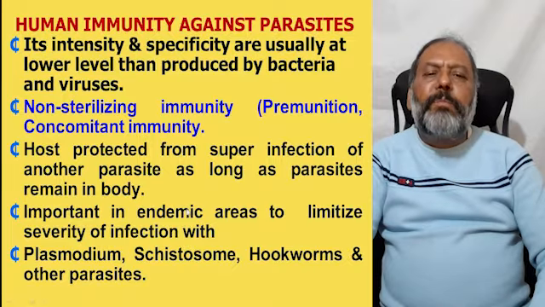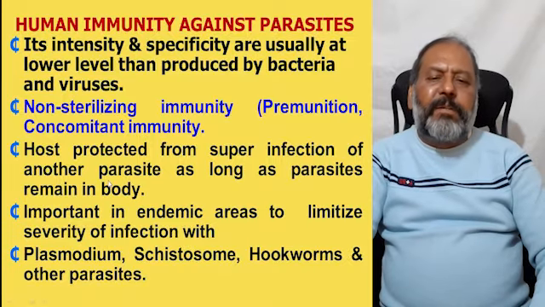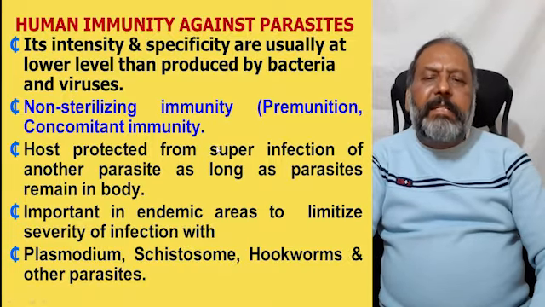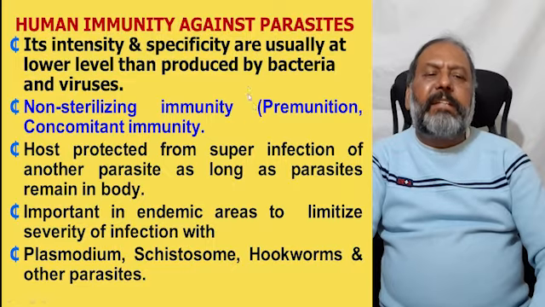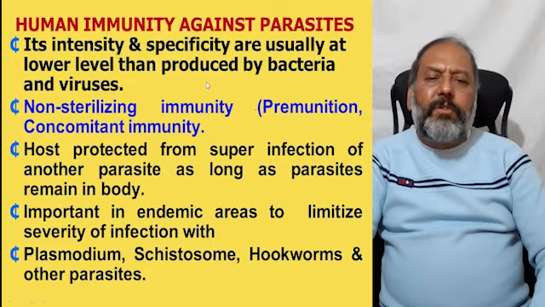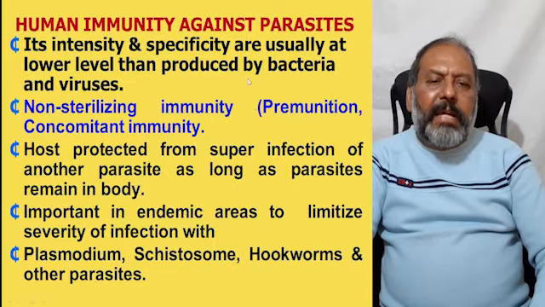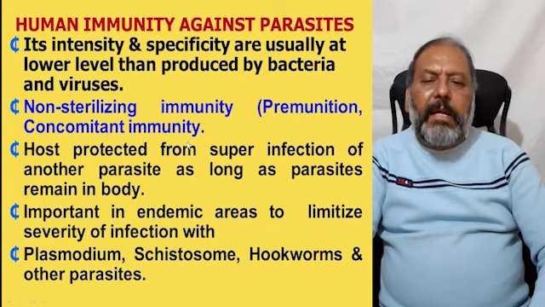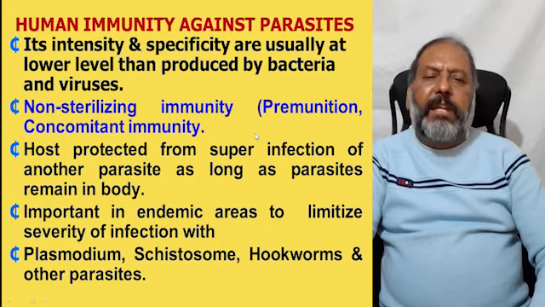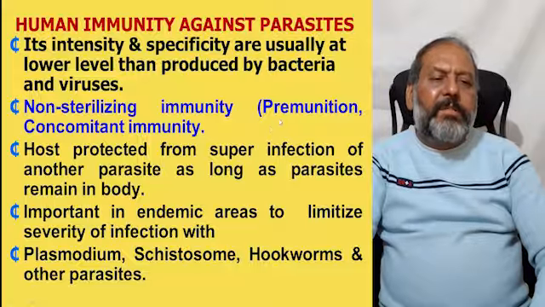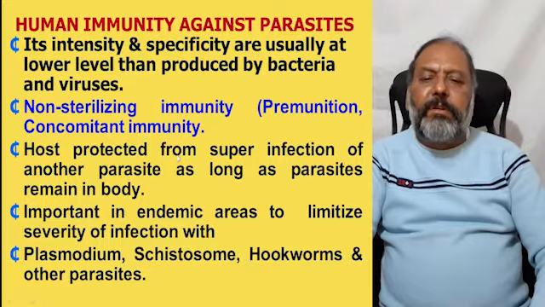Then, human immunity against the parasite: its intensity and specificity are usually at a lower level than that produced by bacteria and viruses, and it is called non-sterilizing immunity, which is called premunition or concomitant immunity.